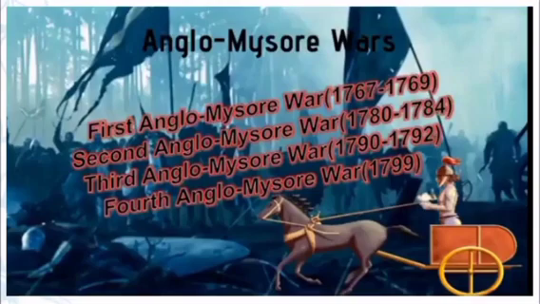The First Anglo-Mysore War was fought between 1767 and 1769. The Second Anglo-Mysore War was fought between 1780 and 1784. The Third Anglo-Mysore War was fought between 1790 and 1792. Then the Fourth Anglo-Mysore War was fought in the year 1799.